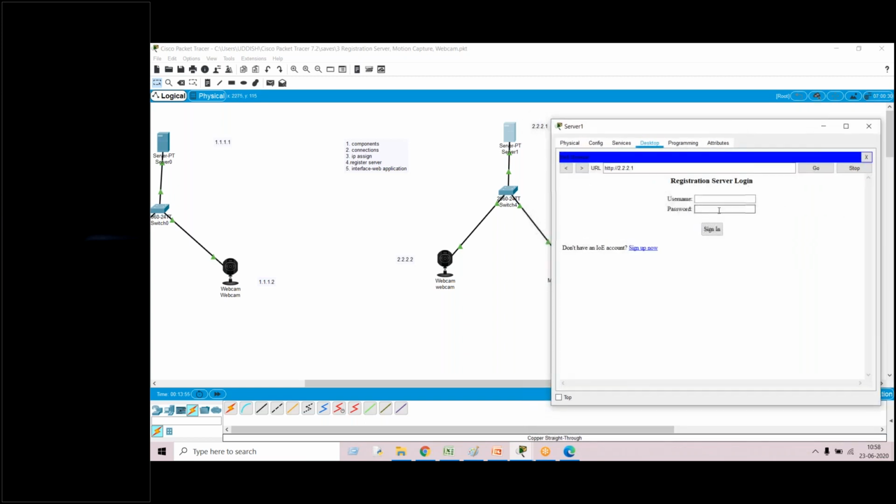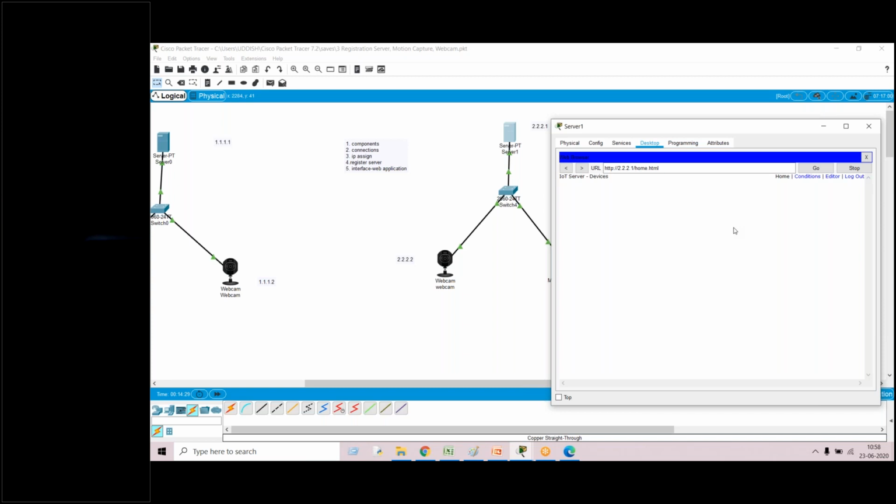Now the server will be asking for the username and the password. In the past example, we defaultly chose the home gateway, so whatever the default IP address, user ID and password were there, that was chosen. But this time, once you register the server, we have to sign up also. Just click on sign up and give the user ID and password, whatever you are interested in. I have given admin and admin. Create the server.